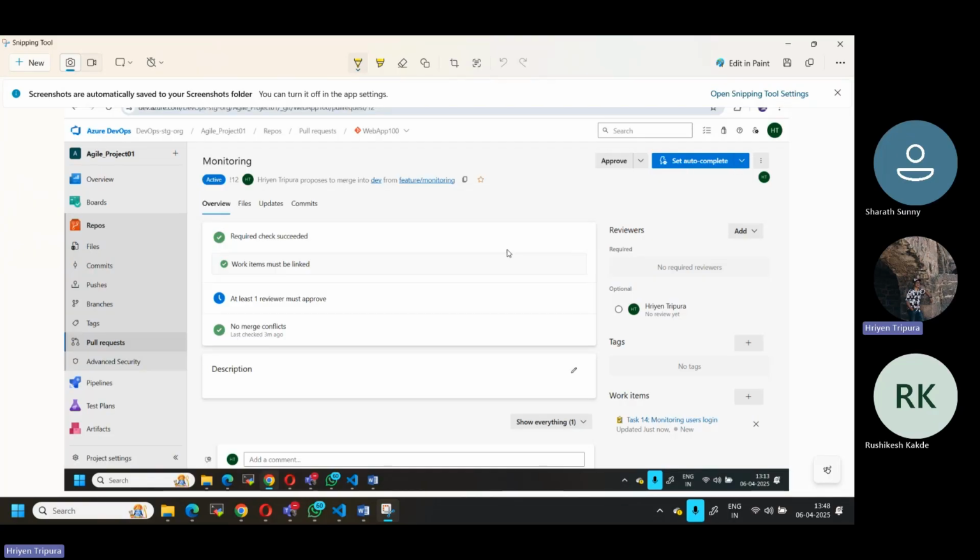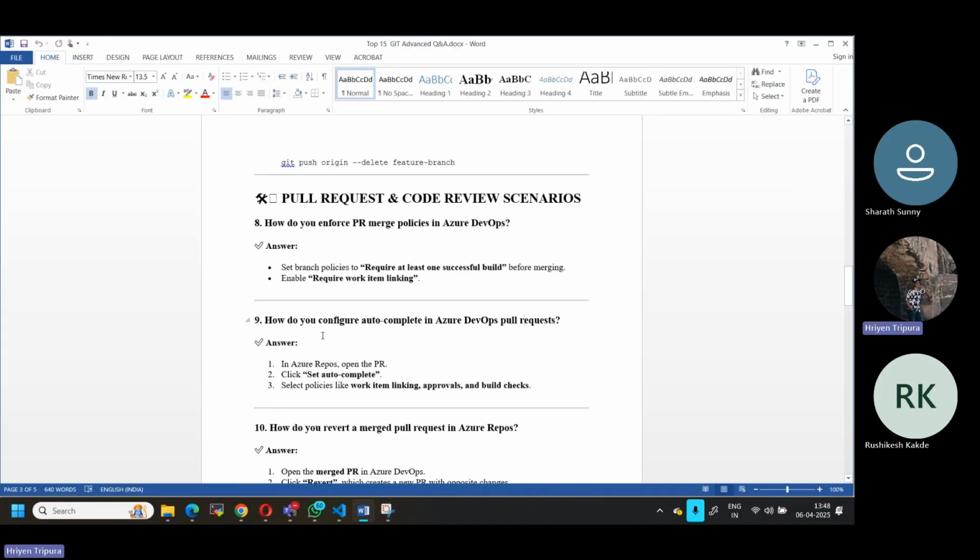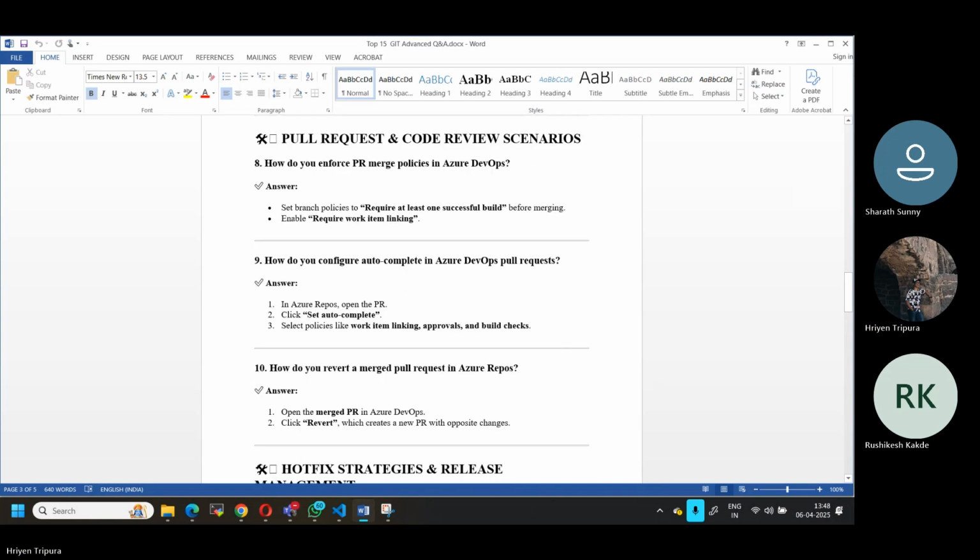You just click there, and it should complete automatically based on the rules you have defined in your policy. That means if all the branch policies meet the requirement, then it should autocomplete. Okay, autocomplete is done.